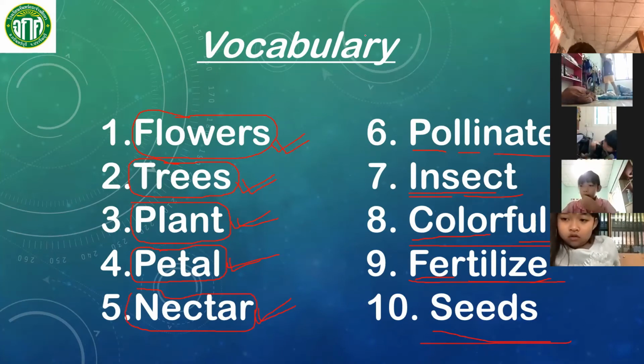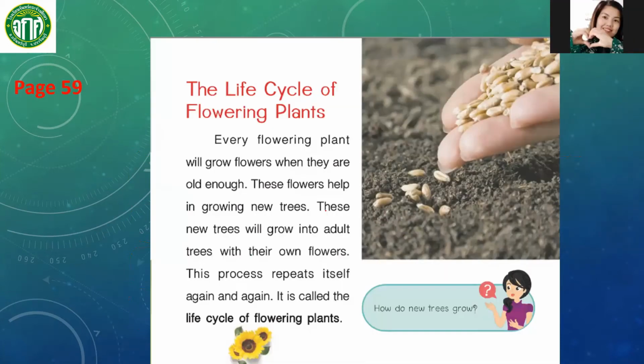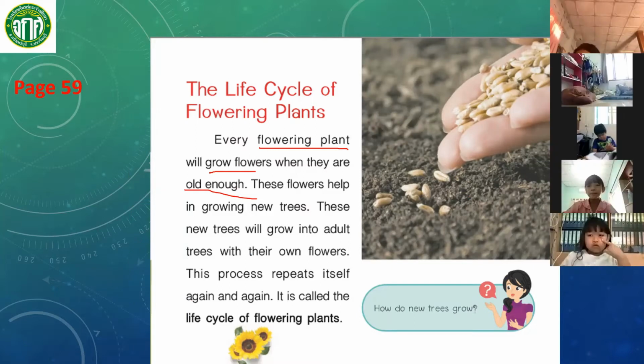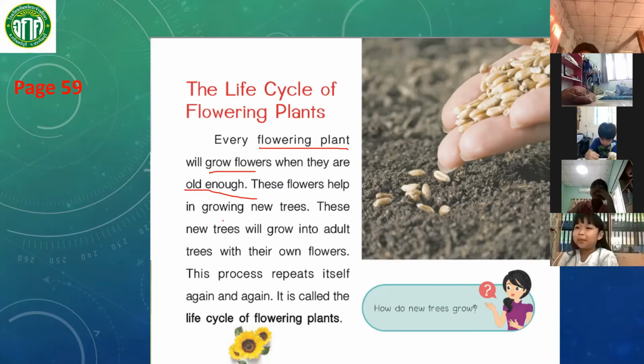All right, so everyone, please listen to teacher. Please concentrate. So the life cycle of flowering plants. Every flowering plant will grow flowers when they are old enough. These flowers will help in growing new trees.